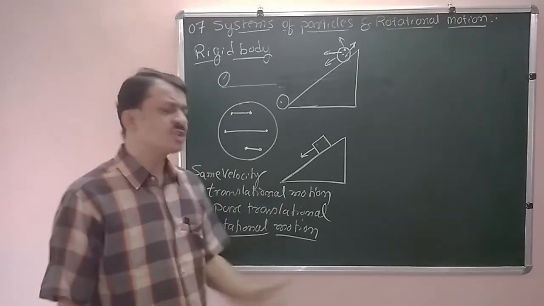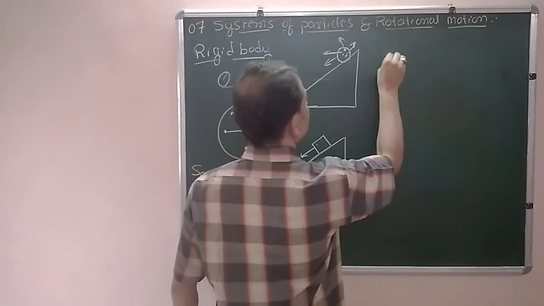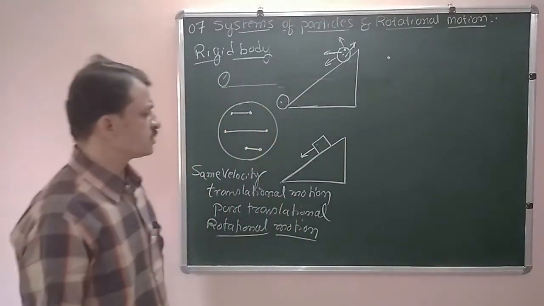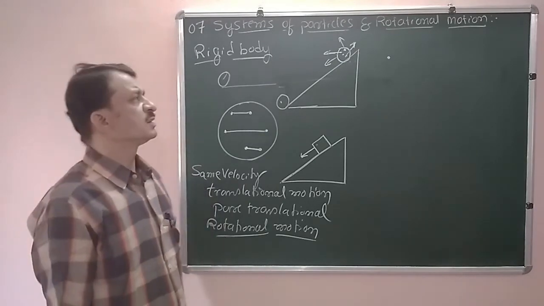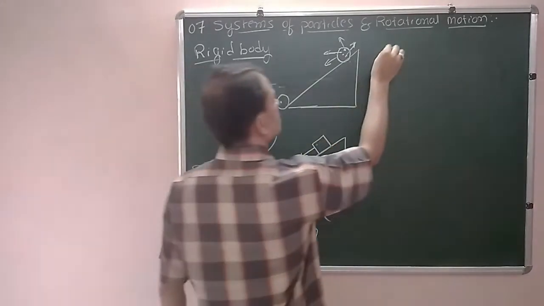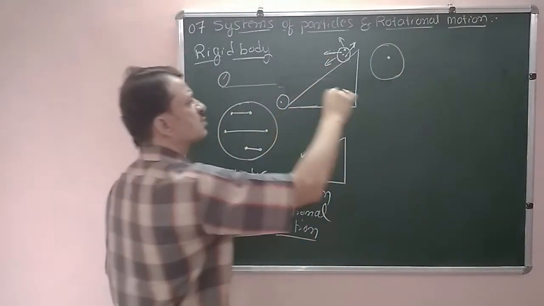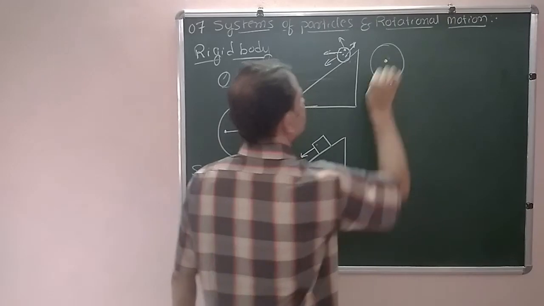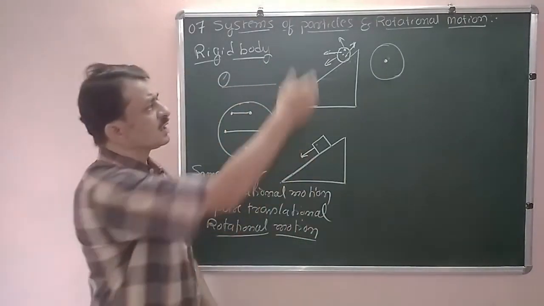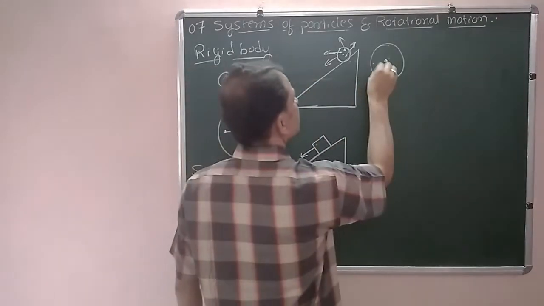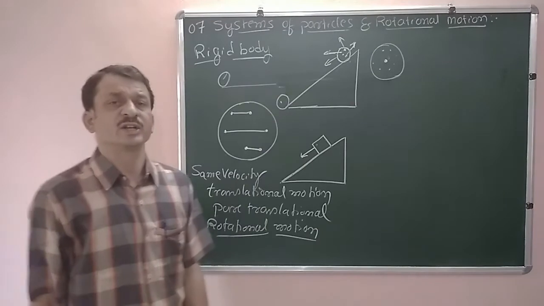In the case of rotational motion, if an object is fixed or pivoted, that object starts rotating. The fixed point is the only point which is not in motion, and all other points are rotating about a common fixed point.